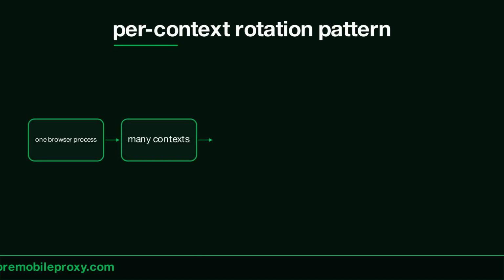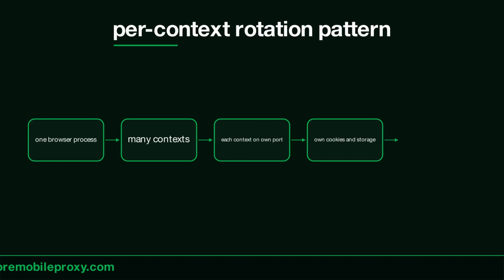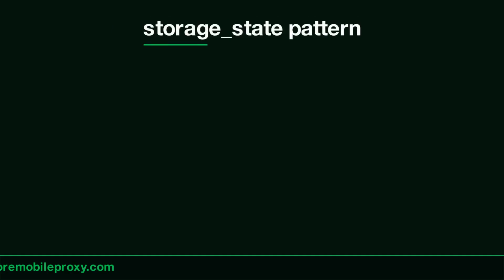Per context rotation for multi-account, now the pattern that pays for itself. One Playwright browser, many contexts, each context on its own port. Each context has its own cookies, its own storage, its own egress IP. This is what a real user with multiple devices actually looks like.